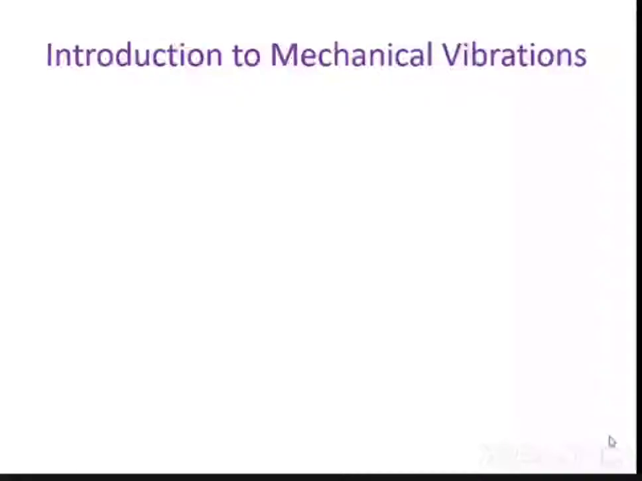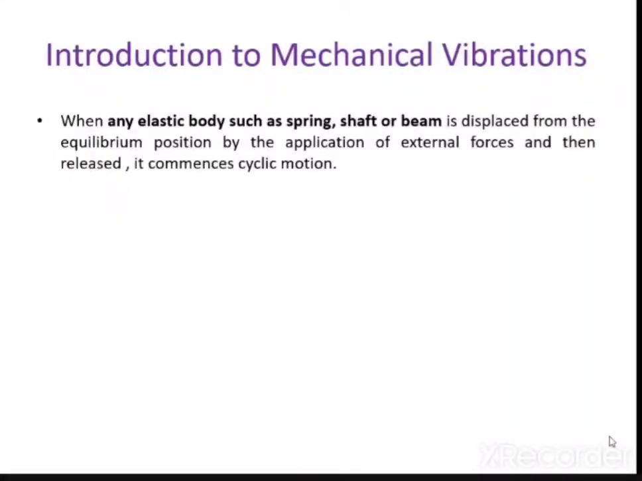Before I explain the concept of mechanical vibration, you should know which body is able to vibrate, or where the vibrations will occur, or which component will undergo the vibrations. Basically, if you can see a statement over here, how does the vibration occur? This statement is really important: when any elastic body, such as a spring, shaft, or beam. The important thing is that the body should be elastic in nature.